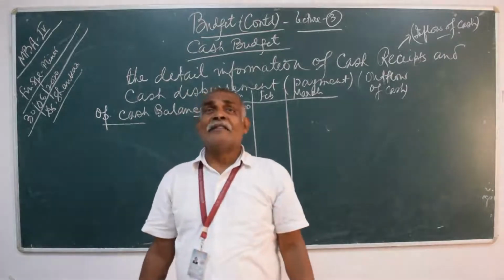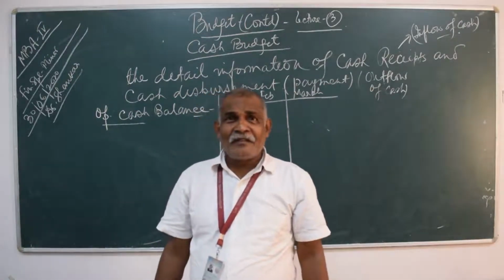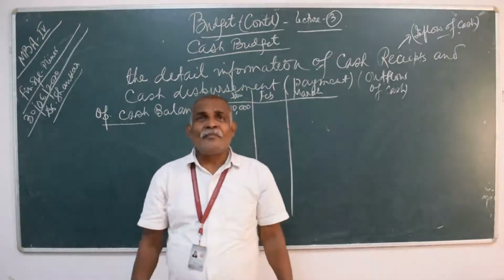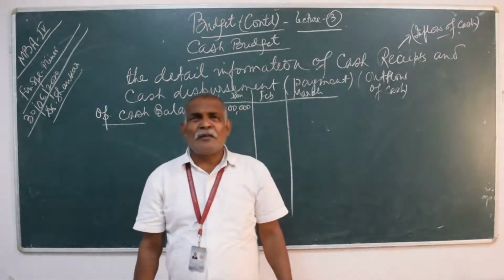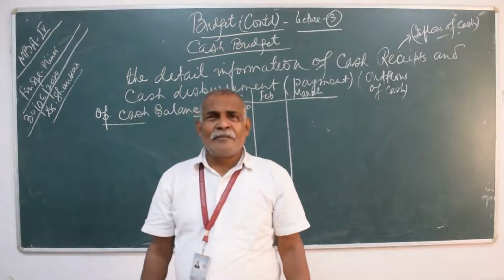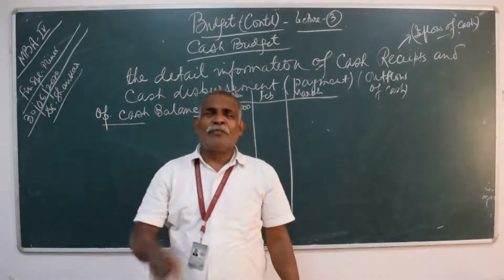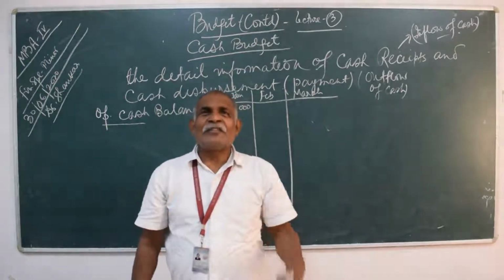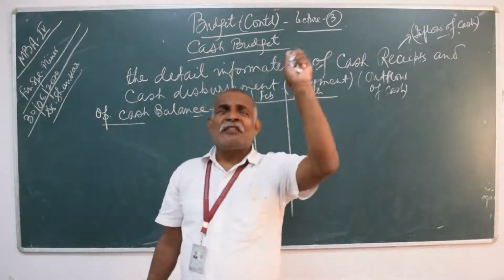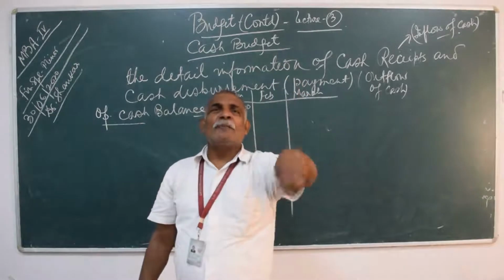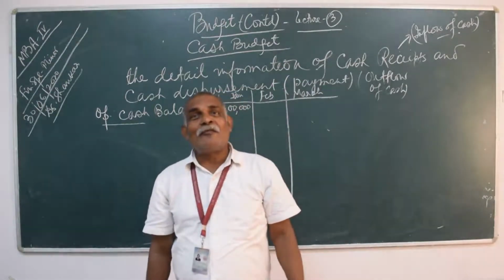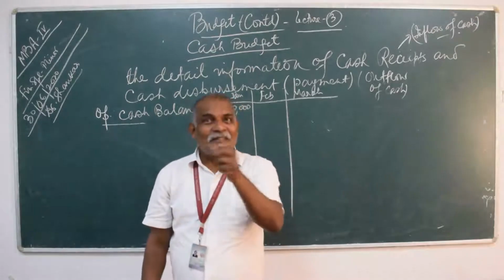And that is the reason you always find EMI. When you go and buy a bike from, suppose, Honda, they'll say, no problem, don't pay me 100% down payment. You only give me 10% down payment and the rest on credit basis. Every month you pay me 10,000 rupees and in 1 year you will pay all the money. Is that clear? This type of sale is called credit sale.